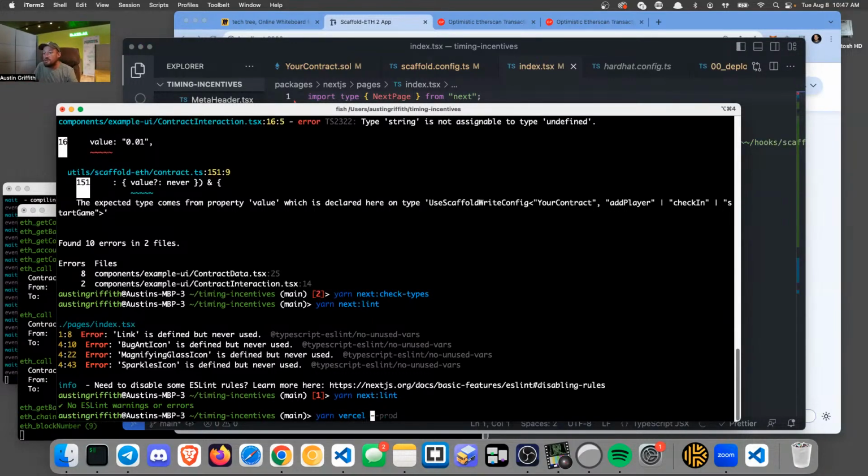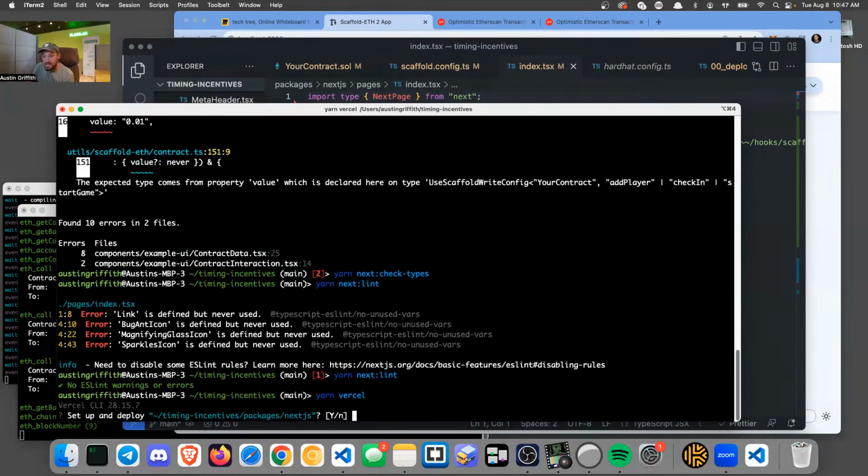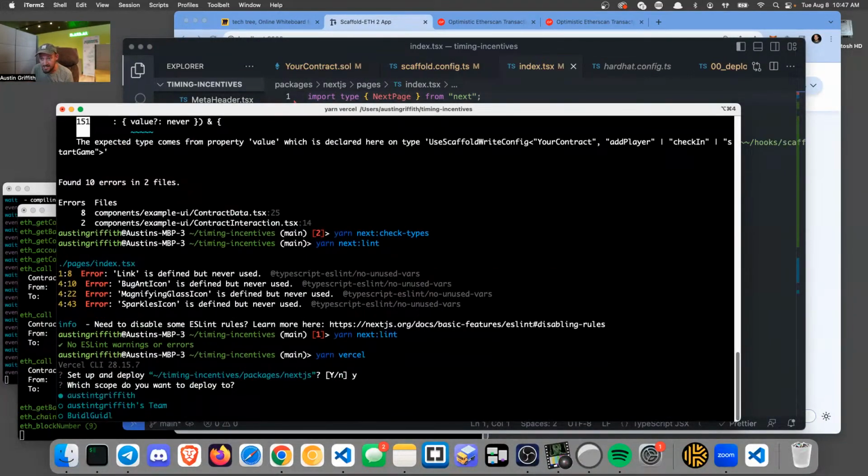Or another way to do this would be to commit this code, then go into the Vercel app, say add project, and then add the repo. This is really cool because then every time you commit code, it's going to deploy your app for you and ship it. Anybody can put in a PR, and as soon as you merge that, your website goes live. But in this case, you can also just yarn vercel, and it's going to let you set up a project. It gives you the team you want to link it to, or to link to a different existing project.